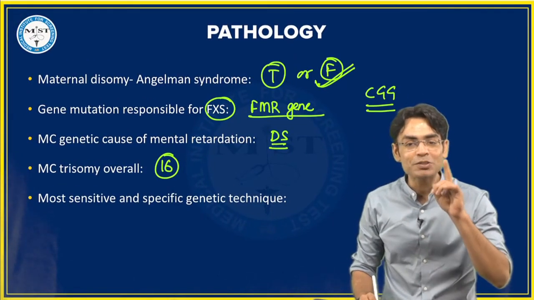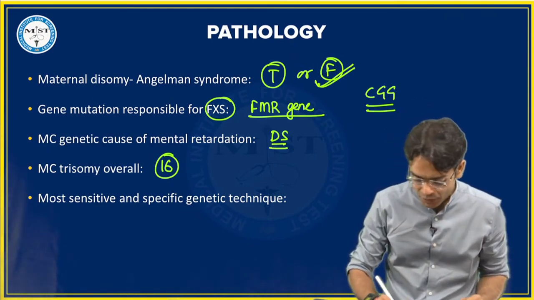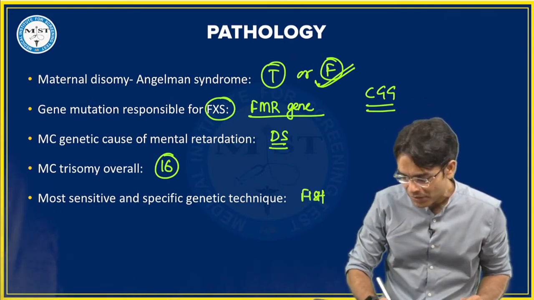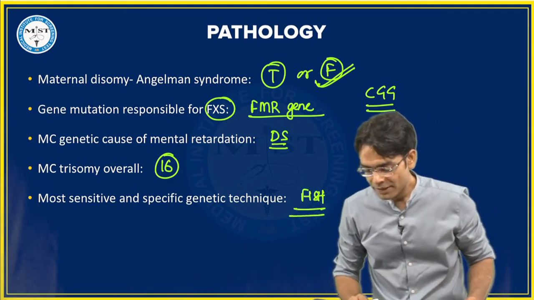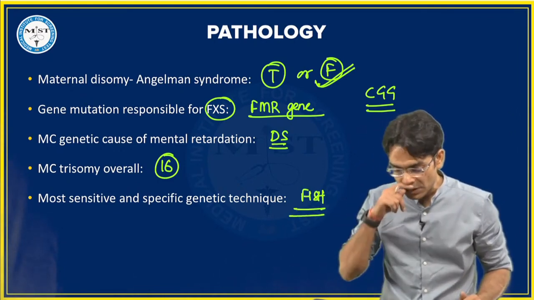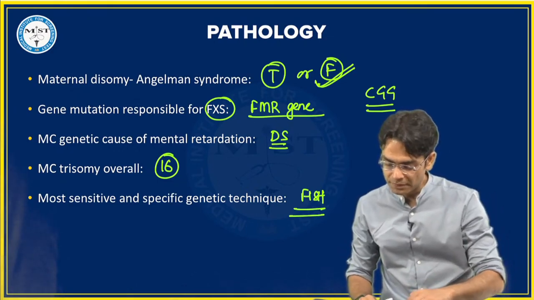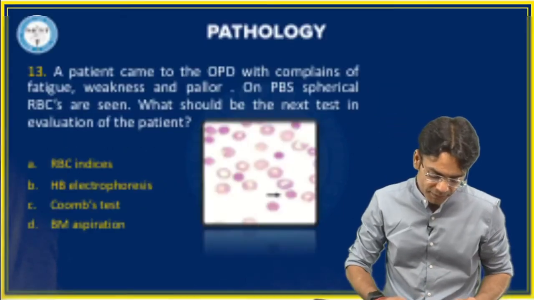Patau is trisomy 13. Okay, Patau is trisomy 13. Yes, you are right. The technique is FISH. Prerna, you are right, it is the FISH technique. Patel, yes, you are right. Let's move ahead.